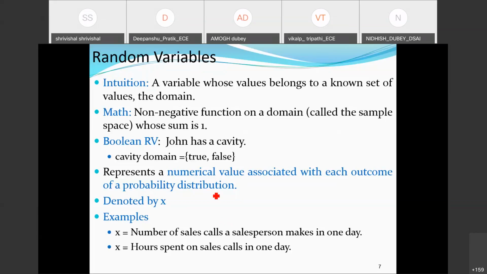And once we define it, we map it. Generally it is a one-to-one mapping that takes place.